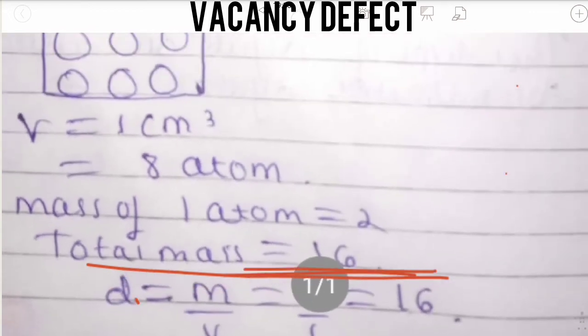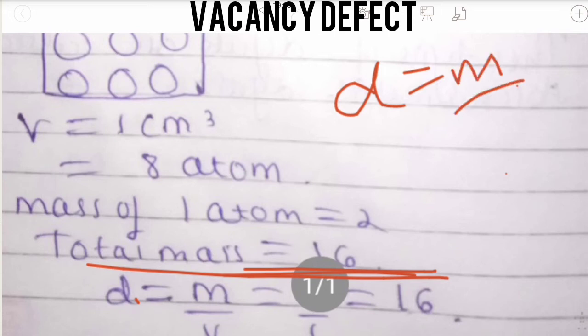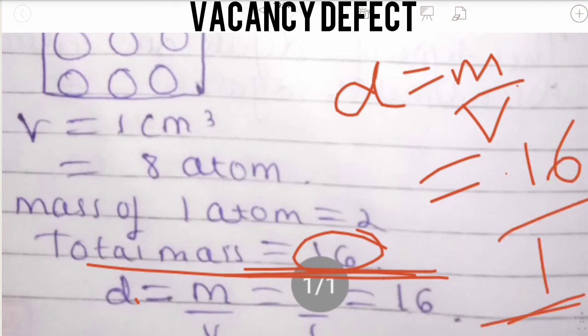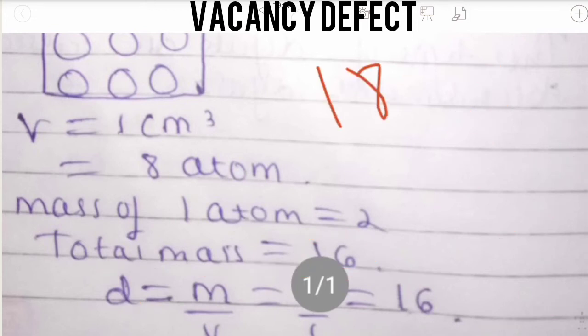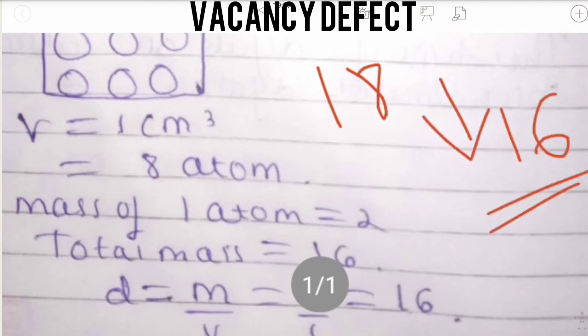The density formula is D equal to mass by volume. The total mass is 16 by volume 1. So there is a decrease in the density. In the above case, the density was 18, but in this case the density is 16. So there is a decrease in the density.